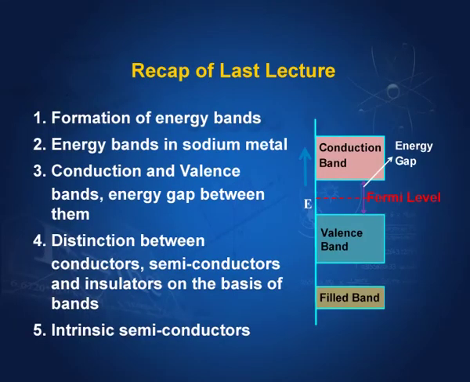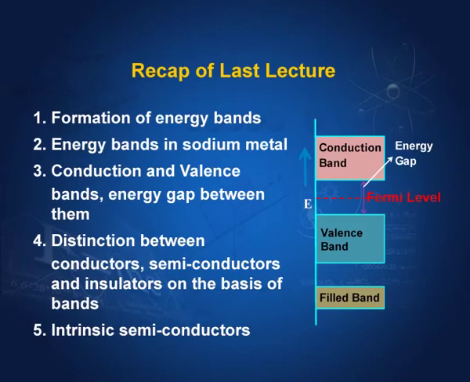In the last lecture, we learnt about the formation of energy bands in solids, and as an example, we studied the energy bands in sodium. Then we distinguished between conduction and valence bands. We found the gap between them, called the energy gap or forbidden region, and on the basis of these bands and the forbidden region, we distinguished between conductors, non-conductors and semiconductors.